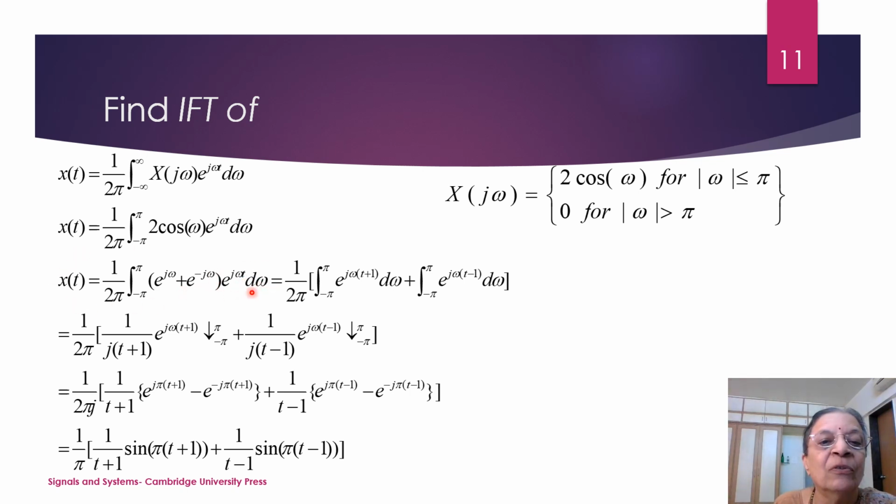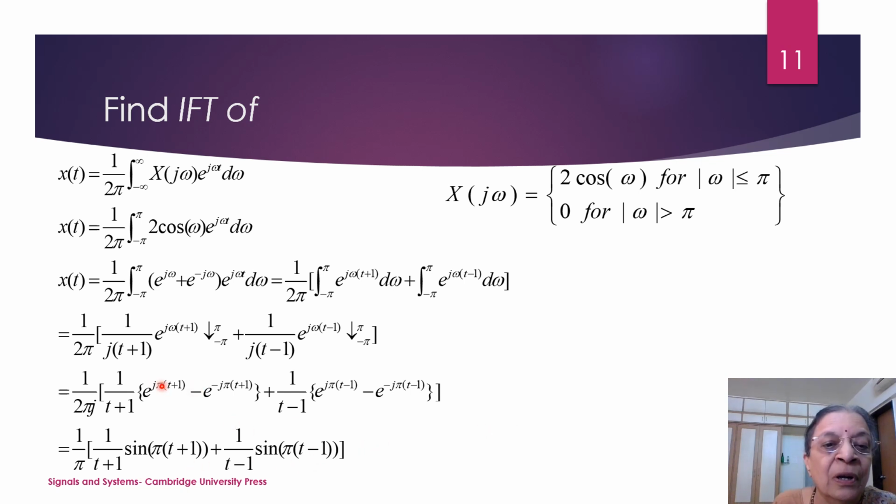This is according to the formula of inverse Fourier transform. So I can just integrate this, and you will find that the integration is 1 upon pi, 1 upon t plus 1 sine of pi(t plus 1), plus 1 upon t minus 1 sine of pi(t minus 1). So this is the corresponding inverse Fourier transform.